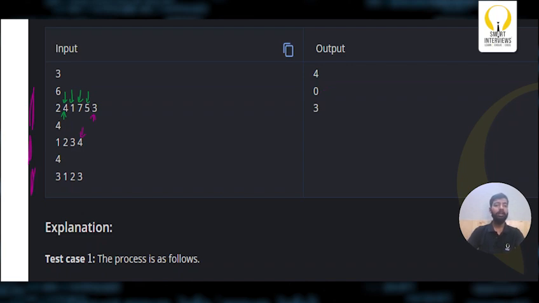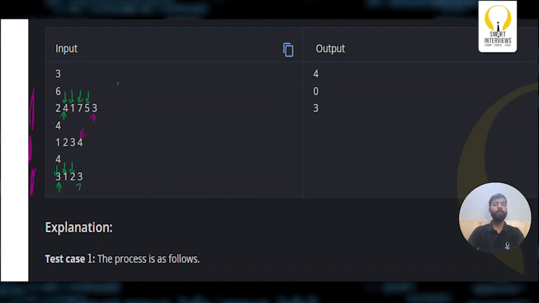Now in test case 3, can Bhumi watch the performance from here? No, she cannot. Why? This person will be blocking the view. So she has to reach here to start watching the performance. How many seconds will it take from here to here? For the first second, she'll reach here. In 2 seconds, she'll reach here. In 3 seconds, she'll reach here. So it takes 3 seconds for Bhumi to watch the performance.